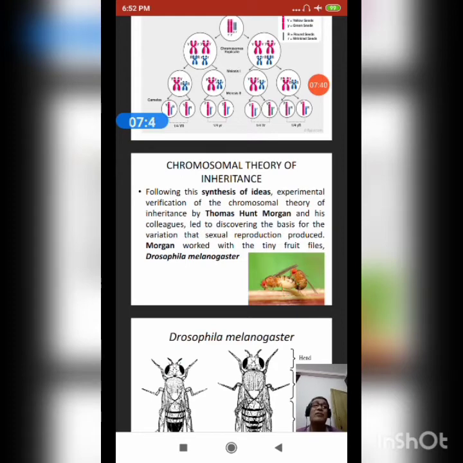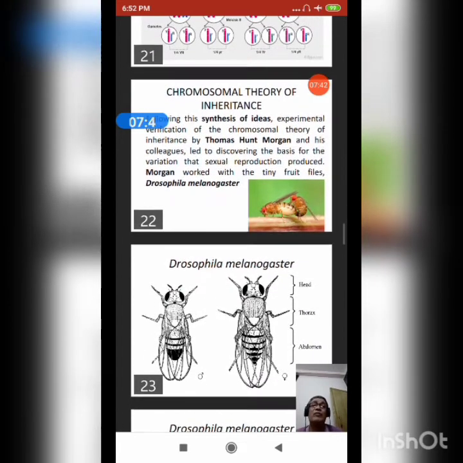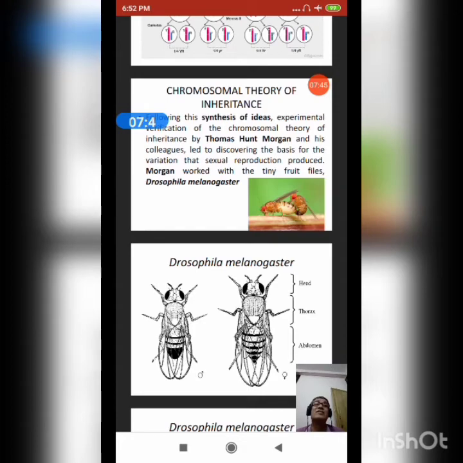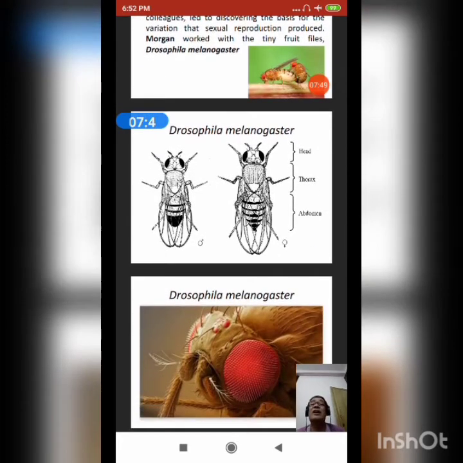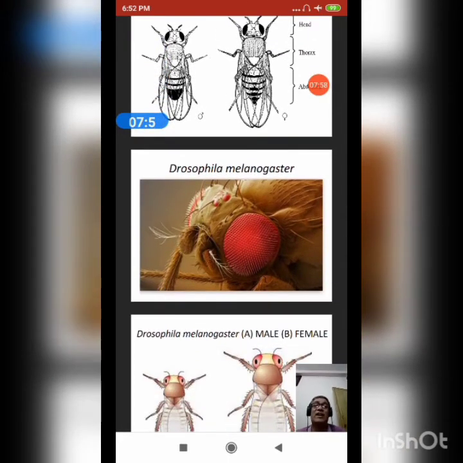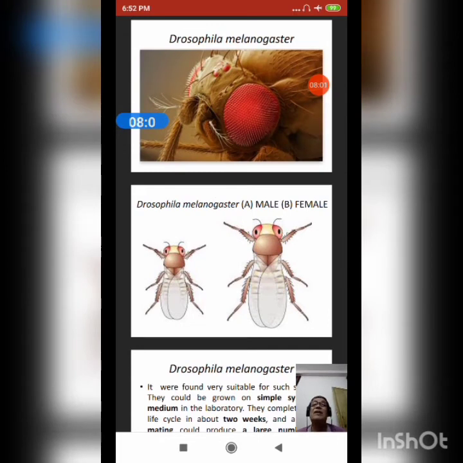So how is it possible? Morgan worked it out and proved it with the help of research on a fruit fly, the tiny Drosophila melanogaster. Friends, here I am showing you the picture of Drosophila melanogaster, with distinct body, head, thorax and abdomen. Here you see the variation of eye color, and A is the male, B is the female. It was found very suitable for such studies by Morgan, and he took it as the subject of his research work.